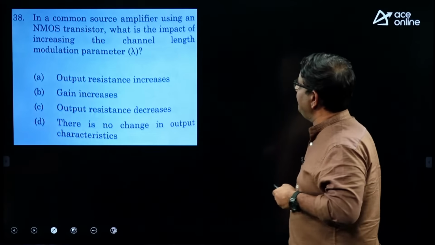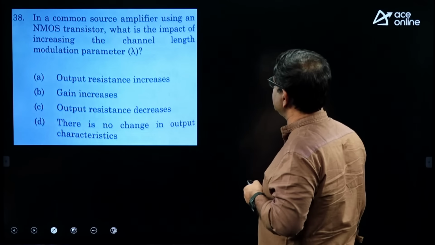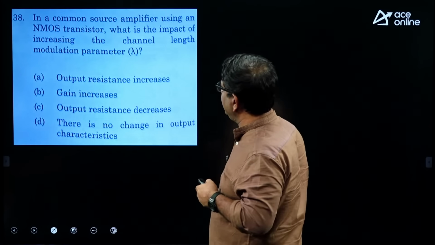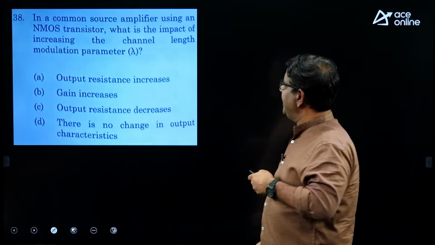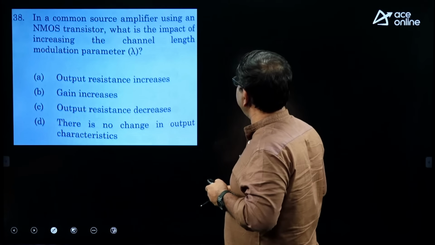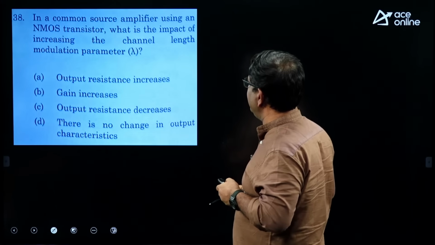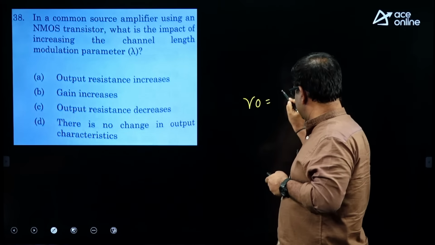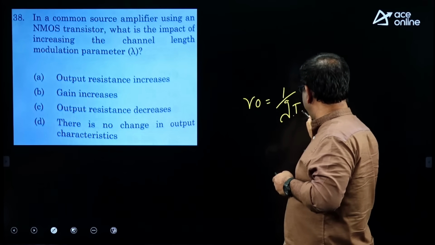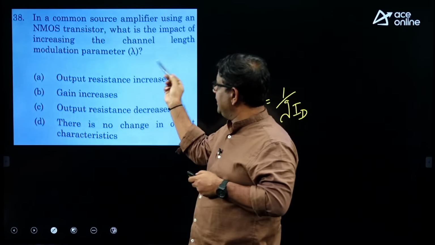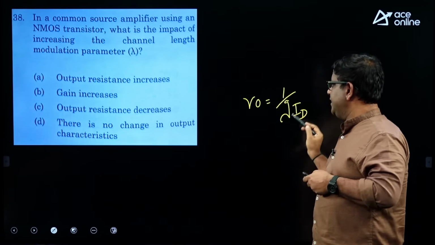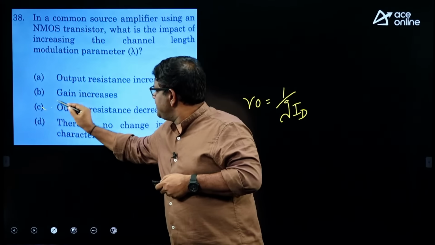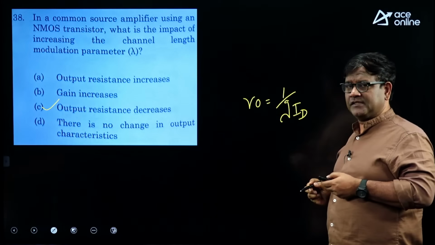In a common source amplifier using NMOS transistors, which of the impact of increasing the channel length modulation parameter lambda? So, the output resistance R0 is given as 1 by lambda ID. So, what happens if lambda increases? If the denominator increases, the value is going to decrease. So, option C, output resistance decreases.